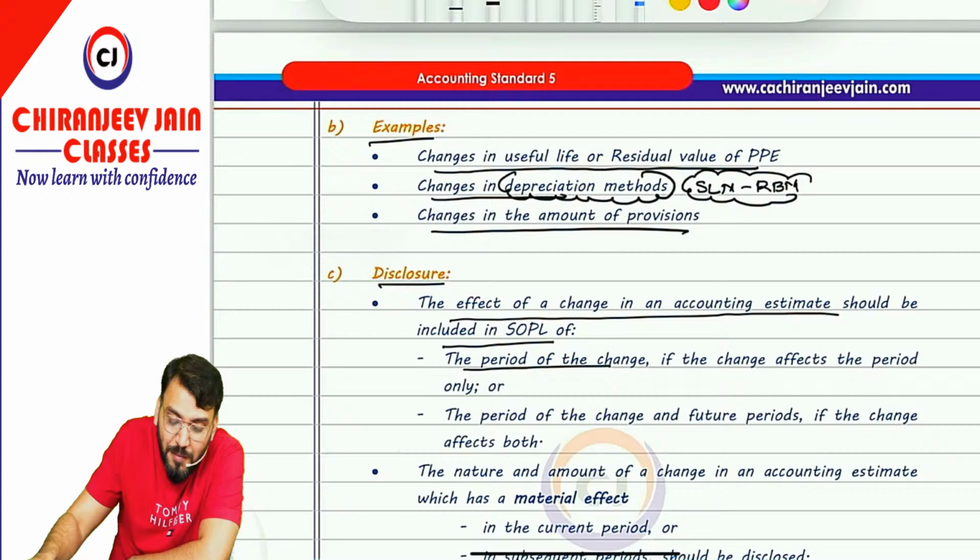In that, the effect of changes in accounting estimate will be disclosed if the change affects the period only. However, the period of change and future periods if the changes affect both. So normally, the changes in accounting estimate either affect the period in which the changes have been done, or future years also. So the disclosure should be given for that change, either in the year in which the change has been made, or future years.